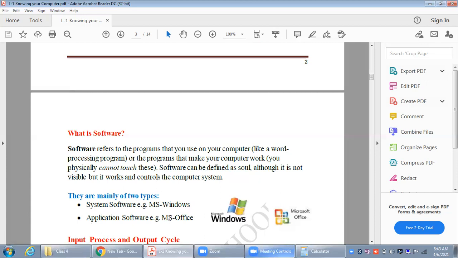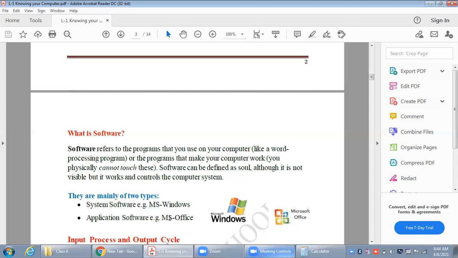Next is application software. Application software is the software which is not required by the computer, which is required by us. Now if I'm using a calculator, the computer doesn't have to perform calculations, I have to perform calculations. I wanted to find out my answer, so I am using this application. If I'm using Tux Paint to draw something on the computer screen, I am using this application, but the computer is not using it. The computer doesn't have to draw or paint anything. I have to use that application.